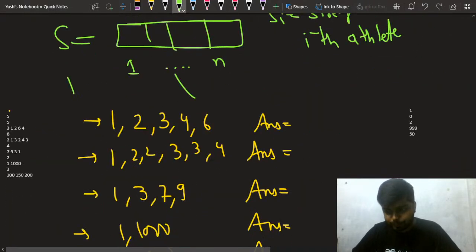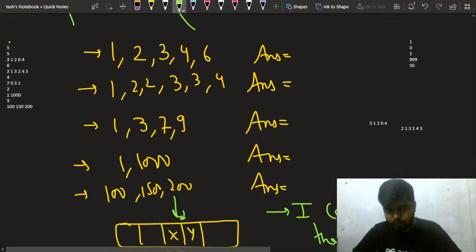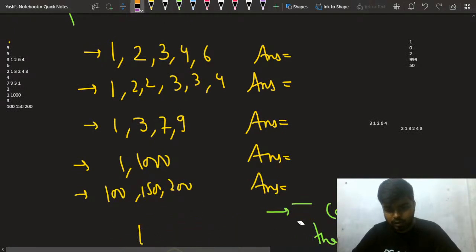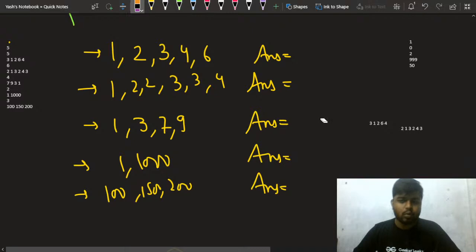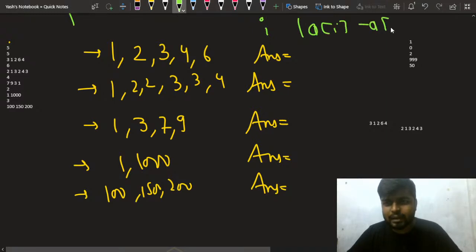Let me tell you what I'm saying. Let me remove all this part. So I need to choose. I can choose any i, and once I choose it, I just need to find the absolute difference of a of i minus a of i plus 1, right? And for any particular i I need to choose the minimum absolute difference, right? What will be the minimum absolute difference in this case?